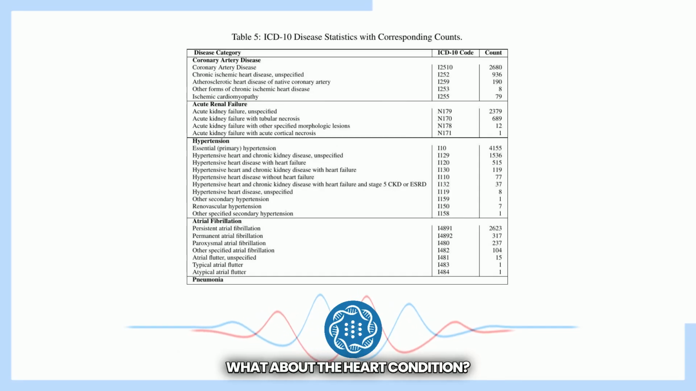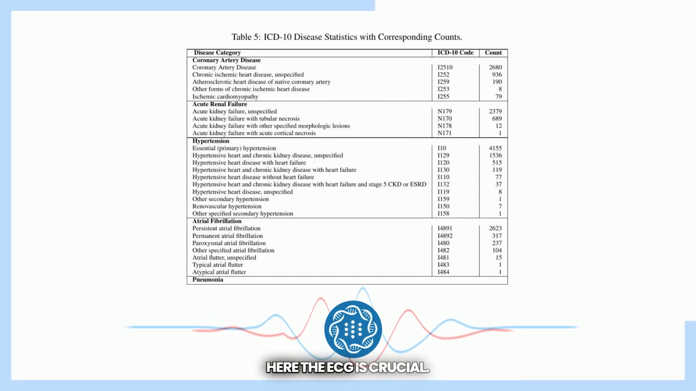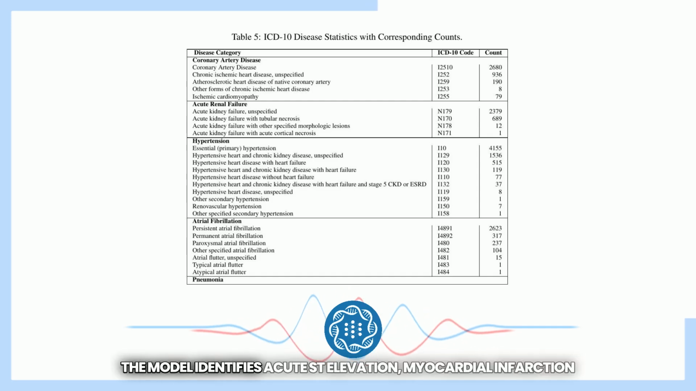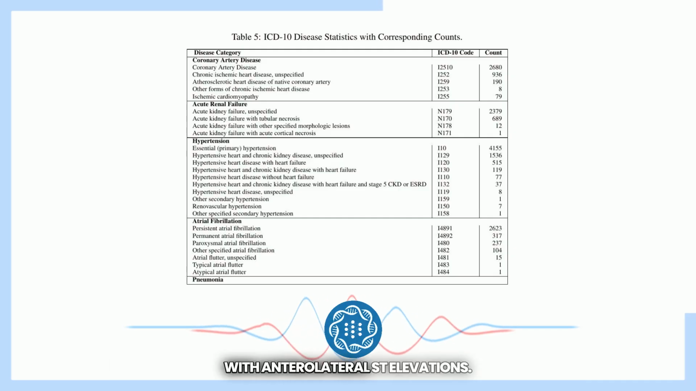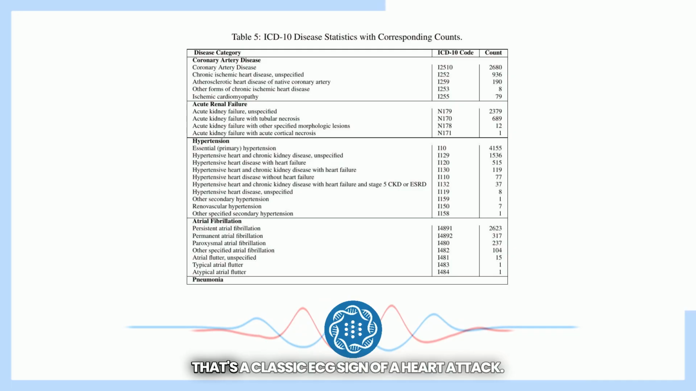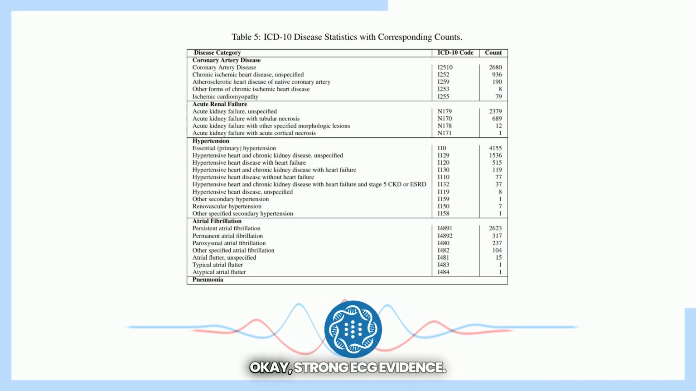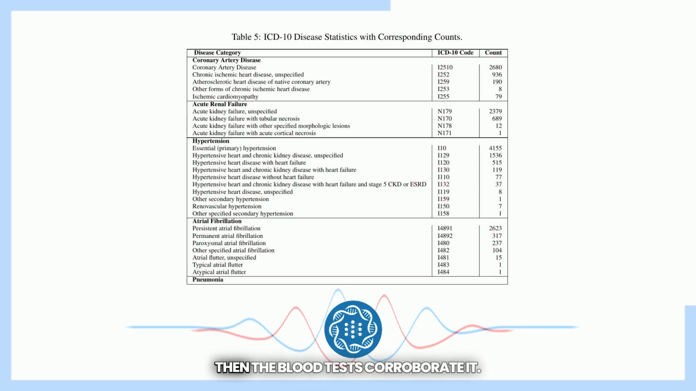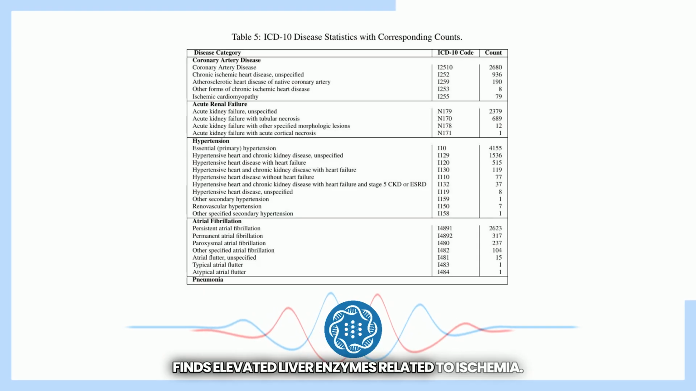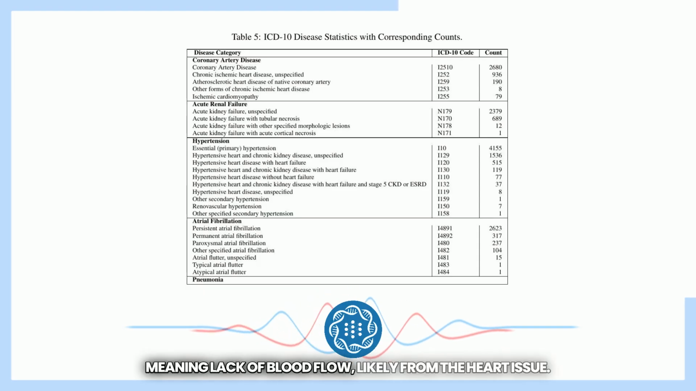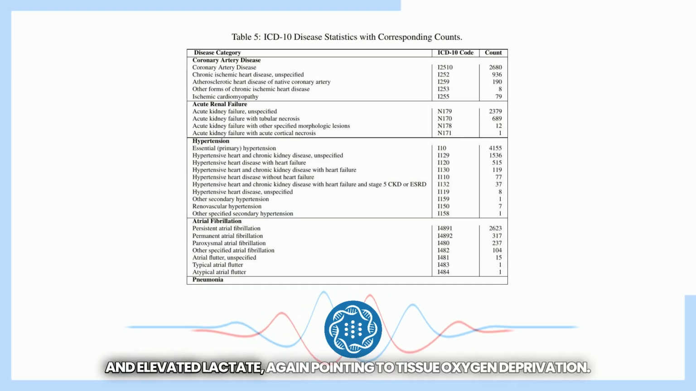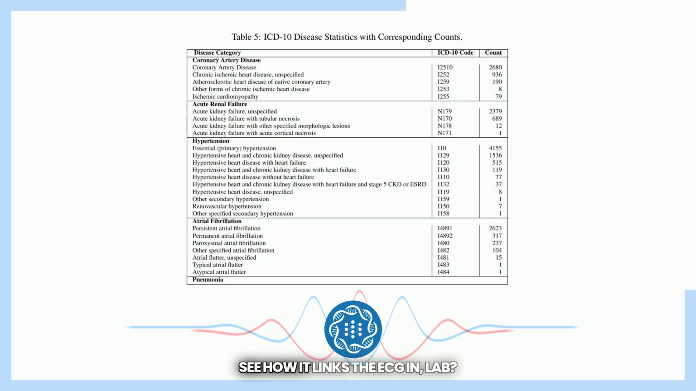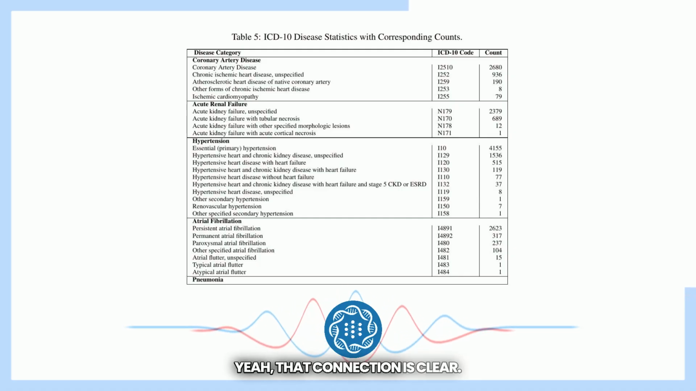Got it. What about the heart condition, coronary artery disease? Here, the ECG is crucial. The model identifies acute ST elevation myocardial infarction, MI, with anterolateral ST elevations. That's a classic ECG sign of a heart attack. Okay, strong ECG evidence. Then the blood tests corroborate. It finds elevated liver enzymes related to ischemia, meaning lack of blood flow, likely from the heart issue, and elevated lactate, again pointing to tissue oxygen deprivation. See how it links the ECG and lab? Yeah, that connection is clear.